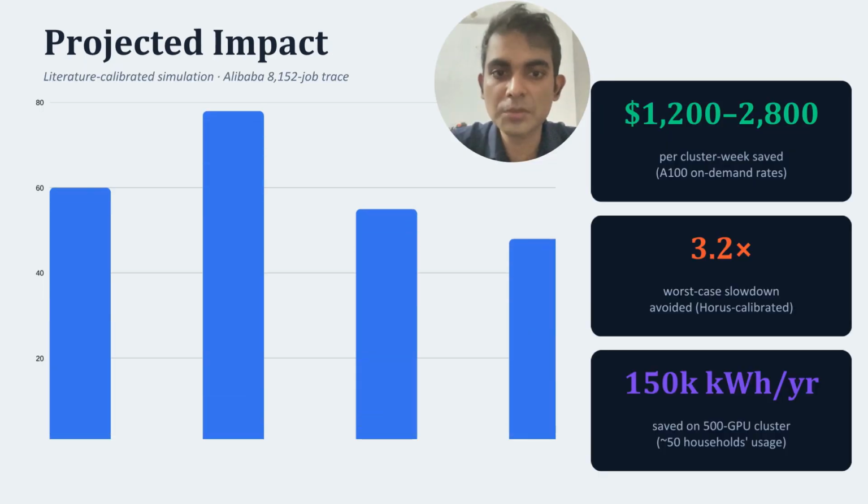Based on literature-calibrated simulations using the Alibaba production trace, our scheduler has the potential to significantly improve GPU efficiency. The projected results indicate reduced interference, improved GPU utilization, lower energy consumption, and lower operational cost. For large GPU clusters, these improvements could translate into thousands of dollars in weekly savings while also reducing electricity use. It is important to emphasize that these numbers are simulated projections calibrated using published research rather than measured from a live production cluster.